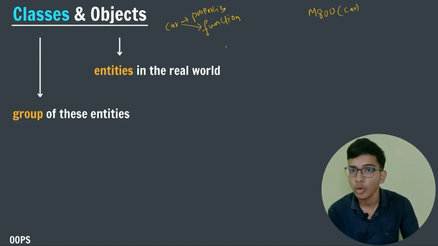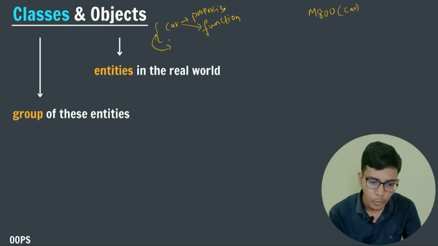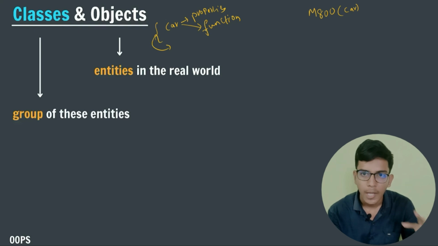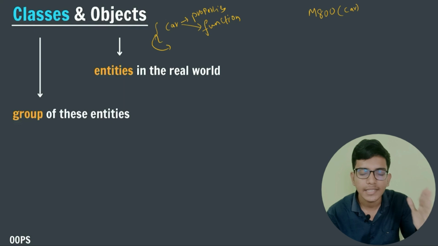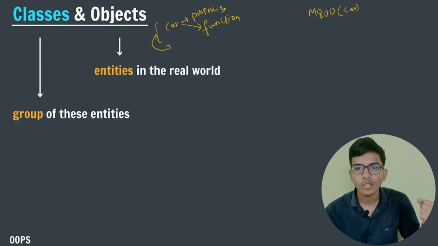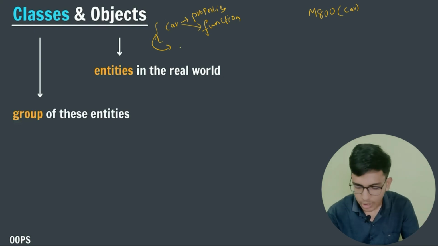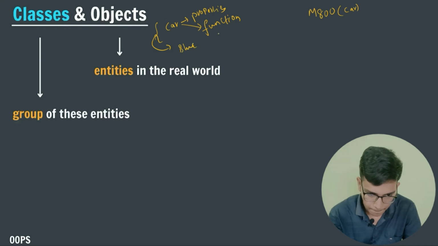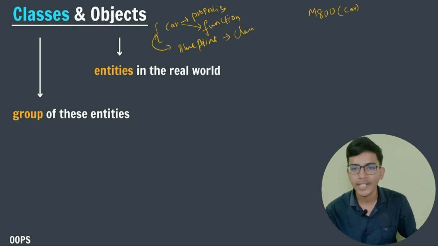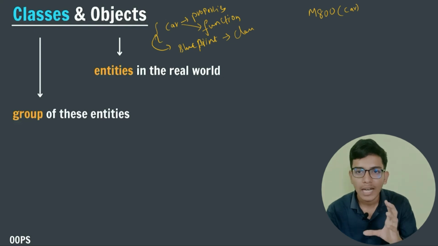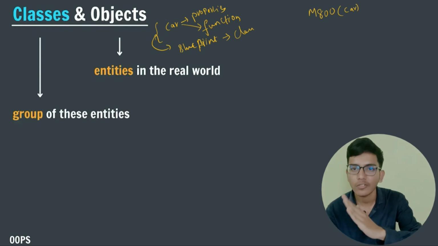That is nothing but a blueprint. So I am describing the blueprint. I am not creating an actual car, but I am just describing a car. Maruti 800 should look like this, should have a shape like this, should go with a speed like this. So the blueprint is known as class. Just describing the blueprint is known as class. So class should describe the blueprint of objects.